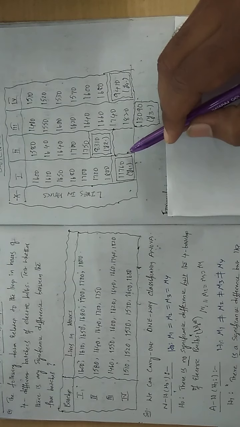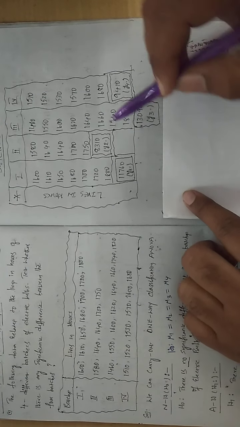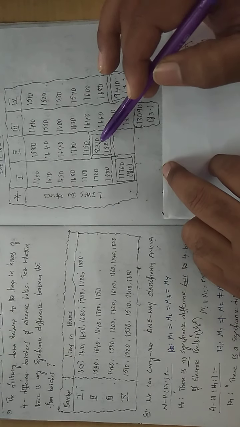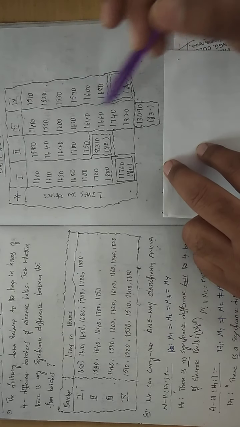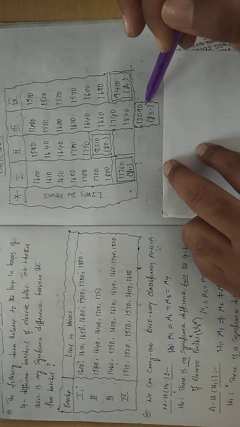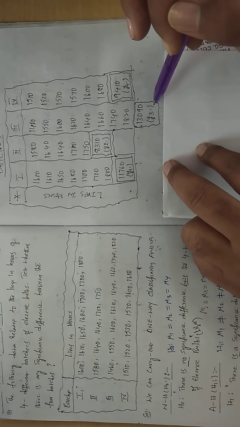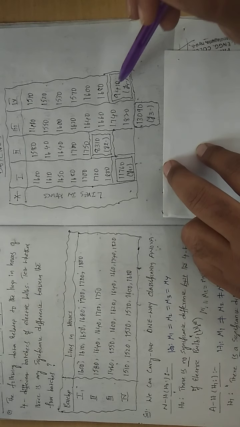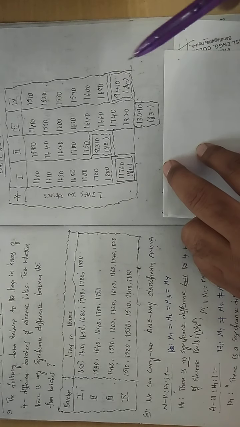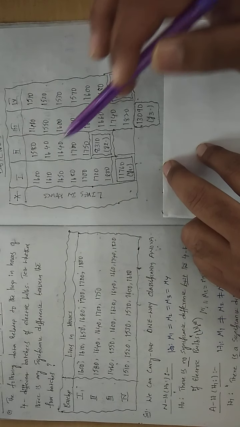Y1 dot. Check our notation table. Again this total, 8310. What to call this? Y2 dot. The third column, 13090. What to call this? Y3 dot. Same way, fourth column Y4 dot. What is the total? 9410. So we got all the totals.